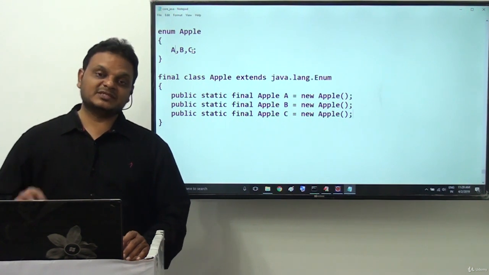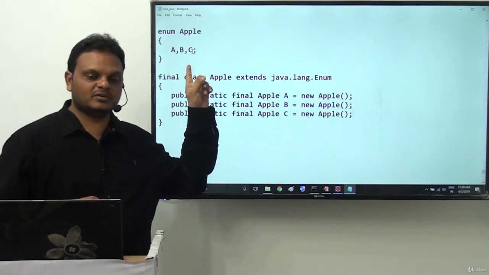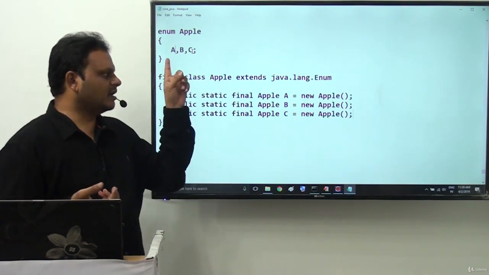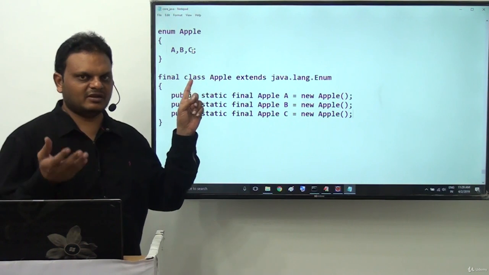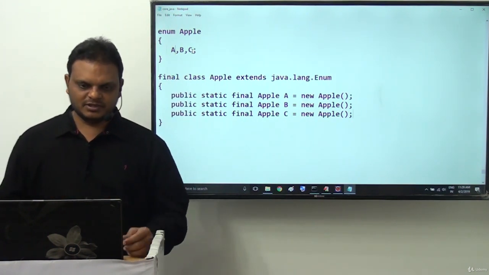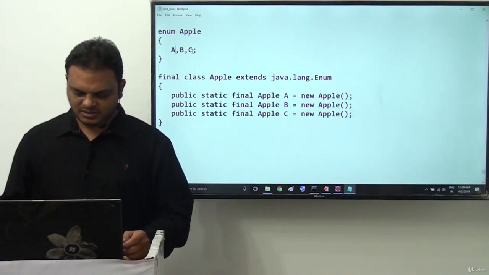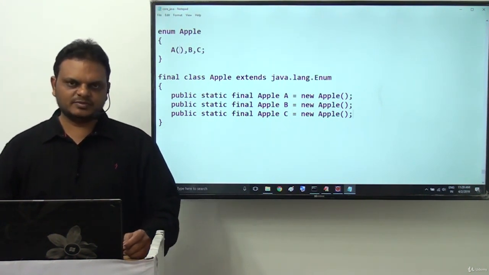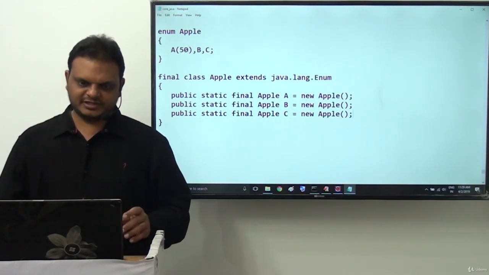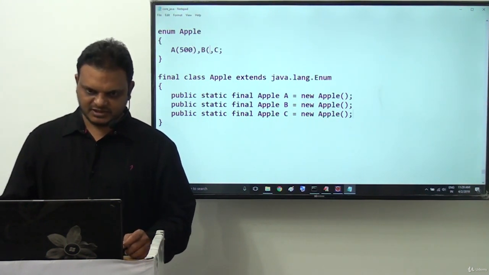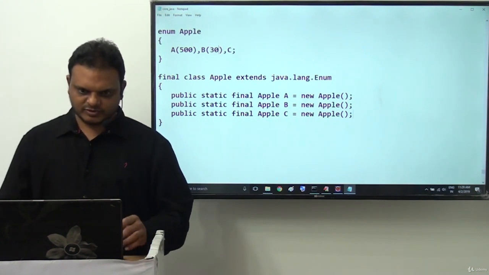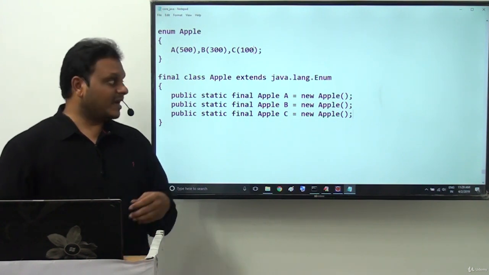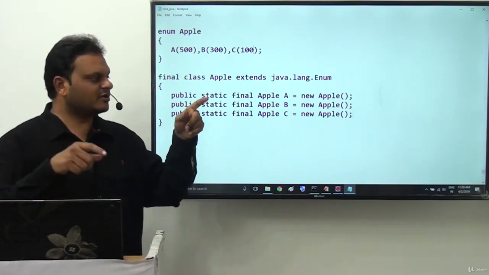But along with these constants, I want to define a price variable, price values. An A grade apple might have some price, a B grade apple some other price, and a C grade apple some other price. So to define price values for the enum constants, I use parentheses. Inside them I provide 500 for A grade, 300 for B grade, and 100 for C grade, for example.